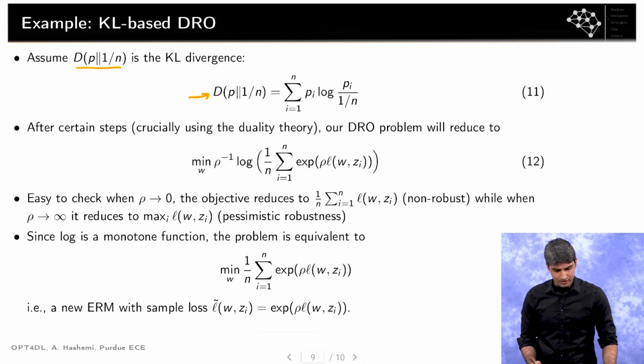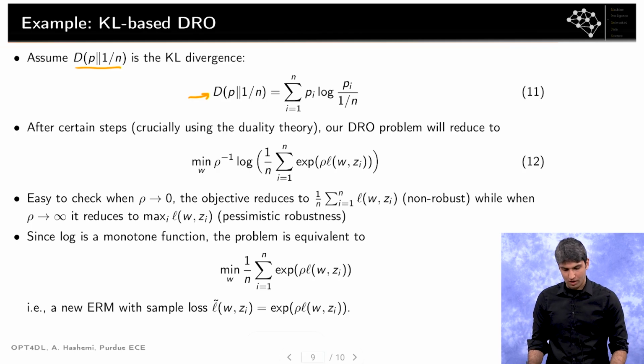Now, after certain steps, again, our idea is that we want to see what's that inner maximization problem, and whether that leads to a closed form expression such that we can again think of our DRO problem as a version of empirical risk minimization, similar to the examples we discussed in the first part of the lecture.